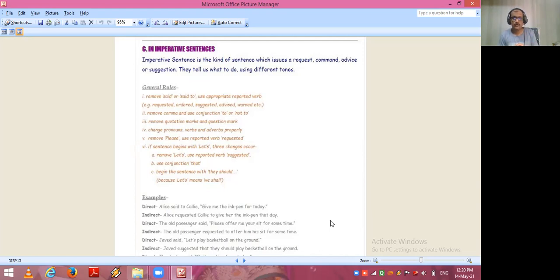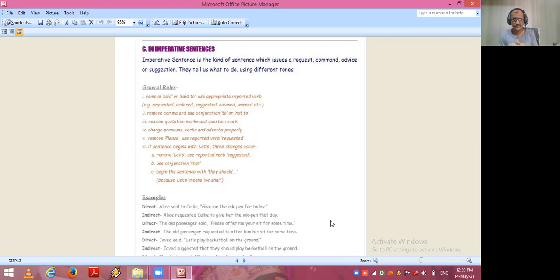Second rule, remove comma and use conjunction to or not to. Remove quotation marks or question mark. Change pronouns, verbs, and adverbs properly. Remove please. Use reported verb requested.